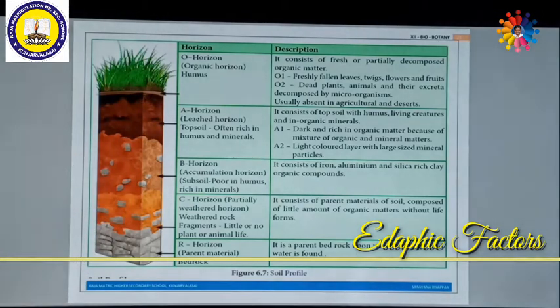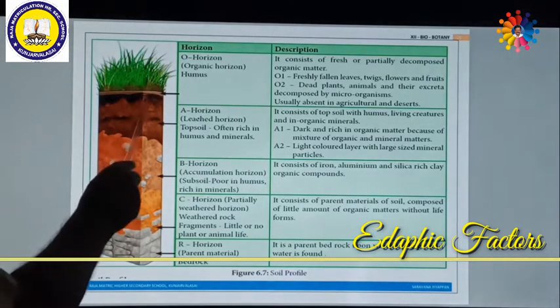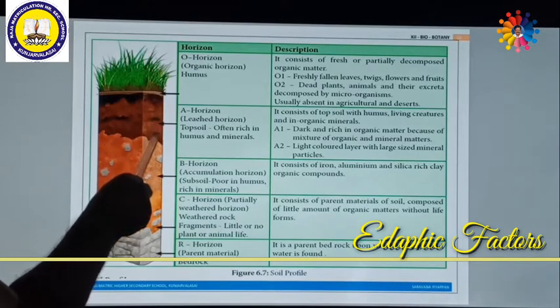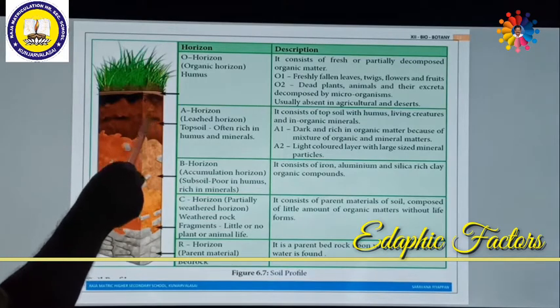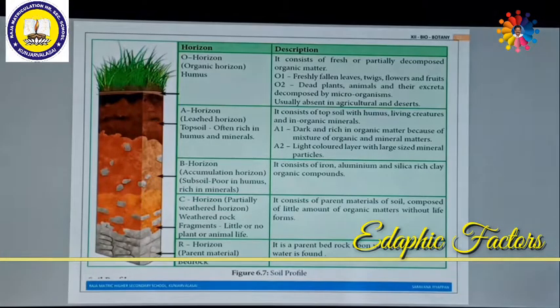A1 is nothing but a dark, rich organic matter because of the mixture of organic and mineral matters. Due to this, it is very dark. Just below this layer, there is a light colored layer where large size mineral particles are there. This is called the A2 horizon.